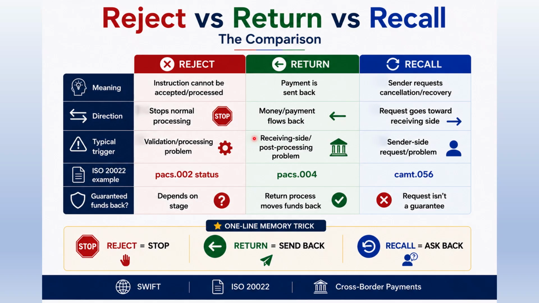For our ISO 20022 examples, PAX.002 can communicate payment status, including rejection information. PAX.004 is used for payment return. And CAMP.056 is a payment cancellation request. If you remember only 3 words from this video, remember: stop, send back, ask back.